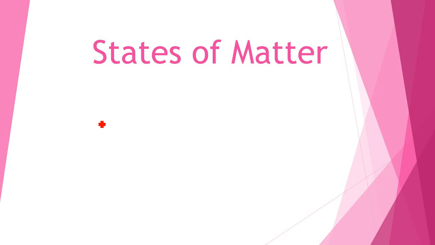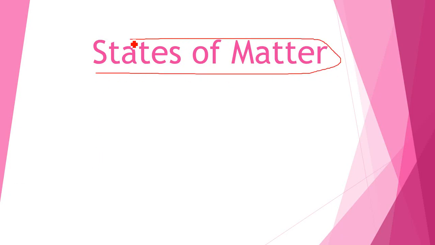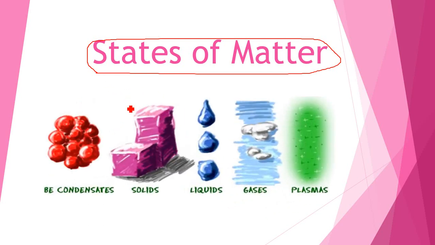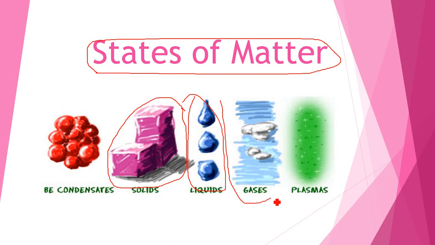State of matter. So, what does state of matter mean? State of matter consists of solid, liquid, and gases.